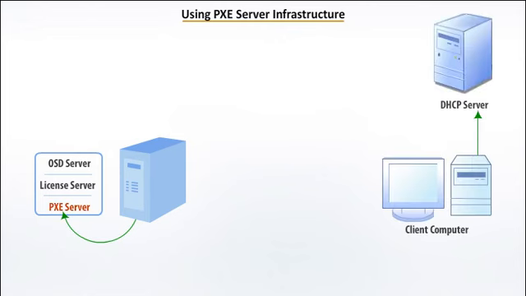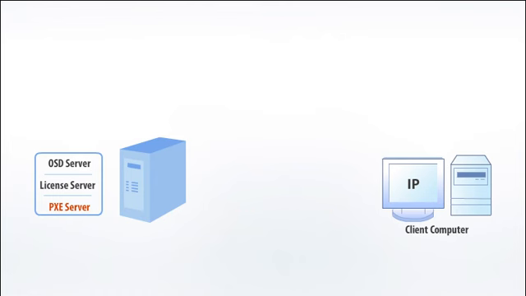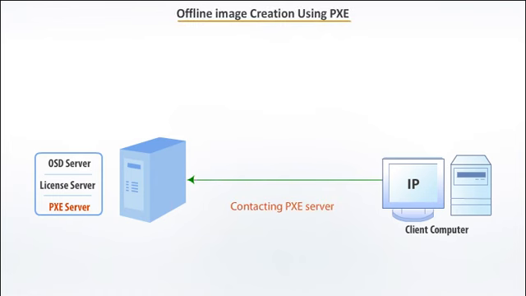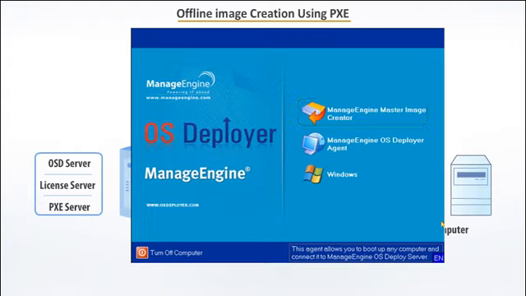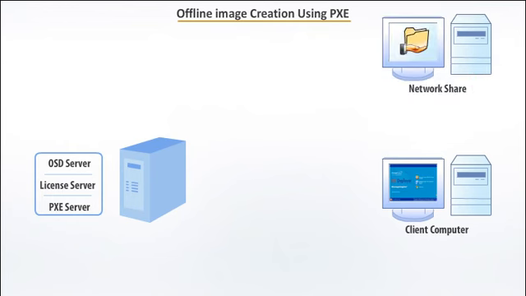The process goes like this: the computer will first get an IP and the PXE server details from the DHCP server. It then contacts the PXE server and downloads the OS Deployer bootable agent. You can use the ManageEngine Master Image Creator to create an image of the computer and store it in the network share.